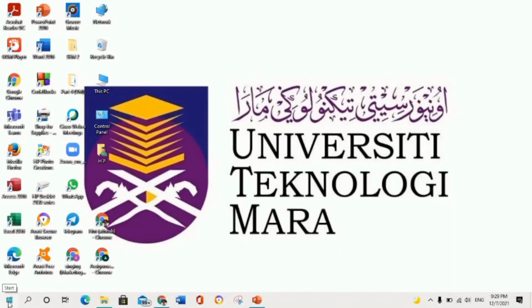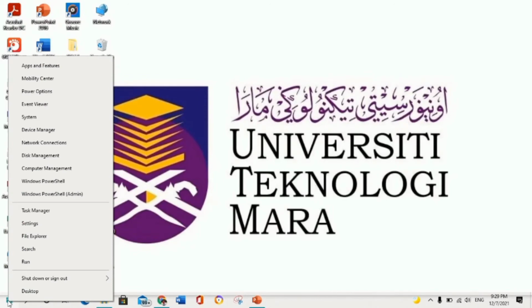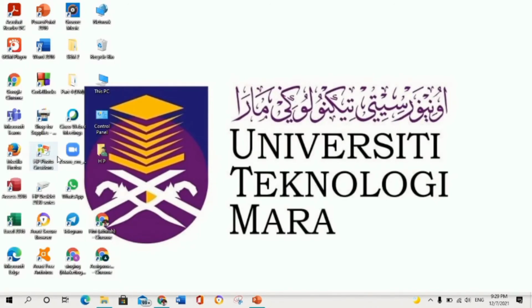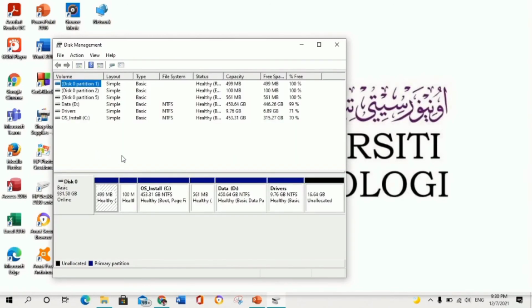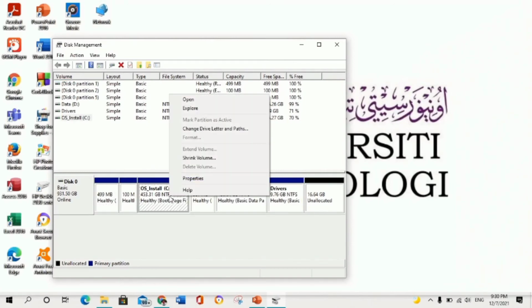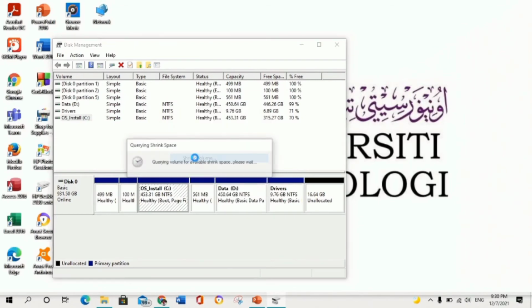First, what we need to do is right-click on the Windows Start button and click on Disk Management. After clicking, Disk Management will appear. In the middle, there is the Disk 0 partition. Right-click on the OS Install section of Disk 0. After that, click Shrink Volume and wait for a second.